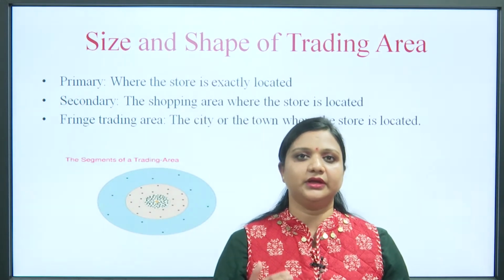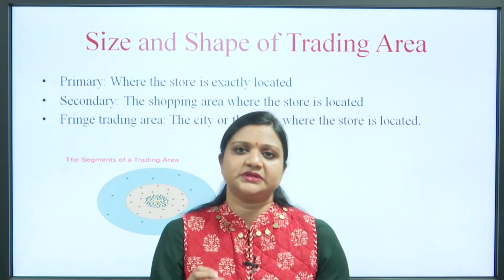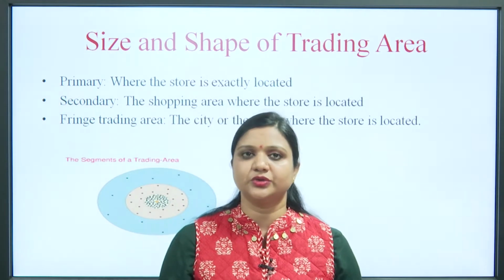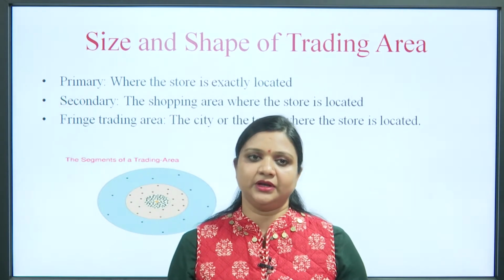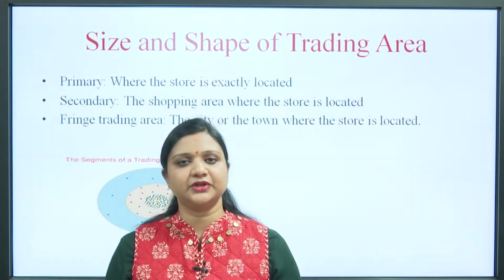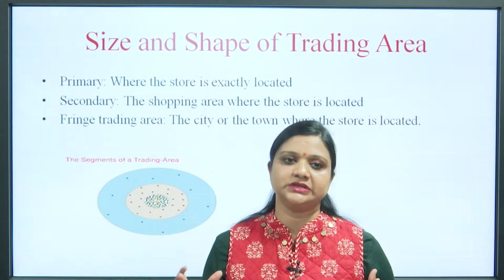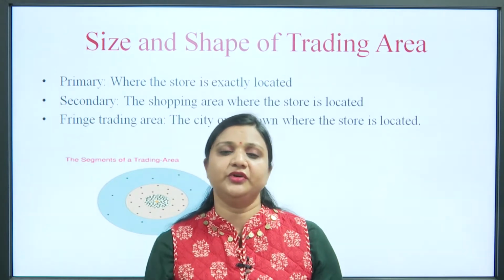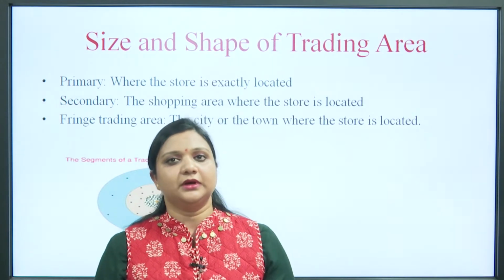Primary trading area, nearest the store, means exactly that particular place. It basically represents that exact location, that exact address where the store is located. Secondary area means there are so many shopping areas available, in which shopping area that particular store is located. The tertiary and the fringe trading area basically refers to the broader one, meaning the city and the town in which different shopping areas are available, and in which particular shopping area that particular store is located. That is all about primary trading area.